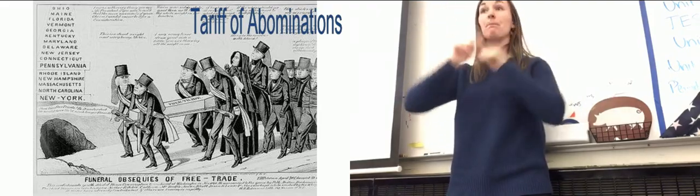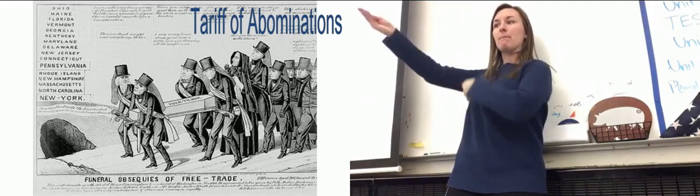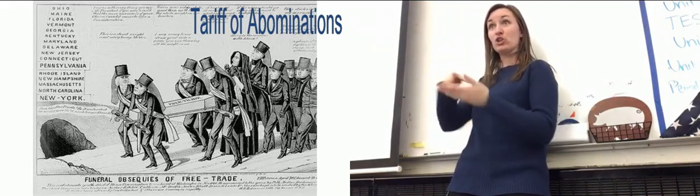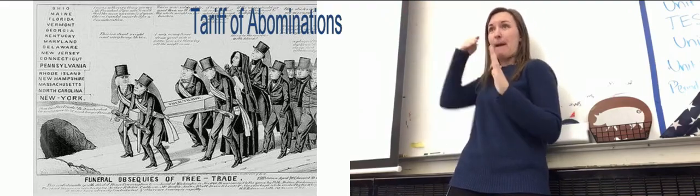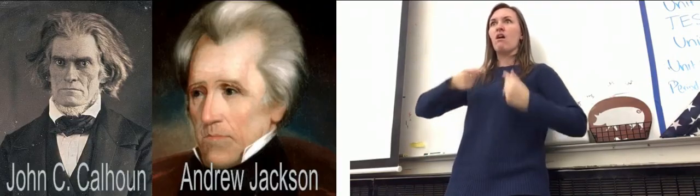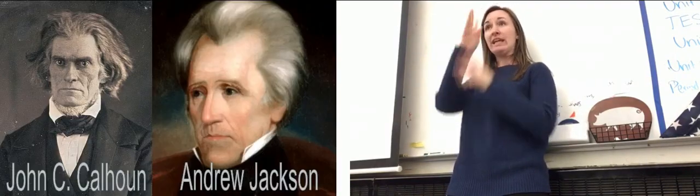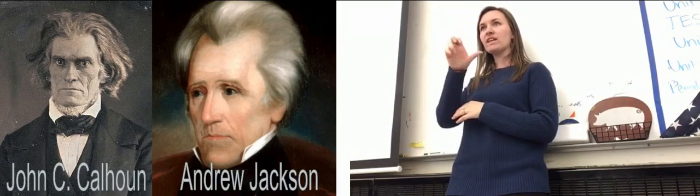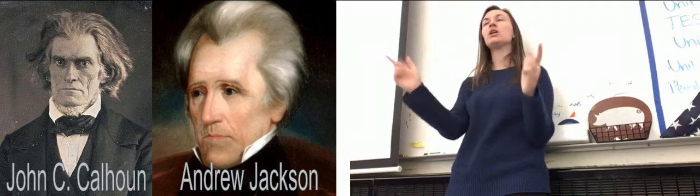But unfortunately, for the South, this prevents England from trading with the South. What does that mean? If you can't trade with the South, the Southern economy is going to plummet. So while the Northern economy skyrockets, the Southern economy plummets. So what's going to happen? John C. Calhoun decides on this thing called nullification. And I will tell you that the Nullification Crisis is going to be huge because it makes a huge impact on the rest of America.